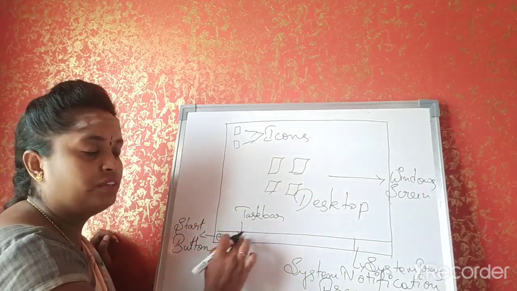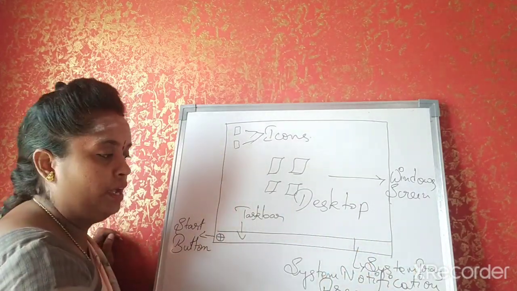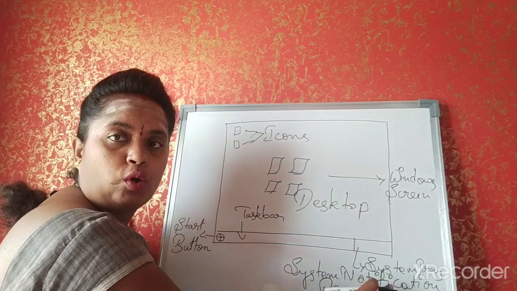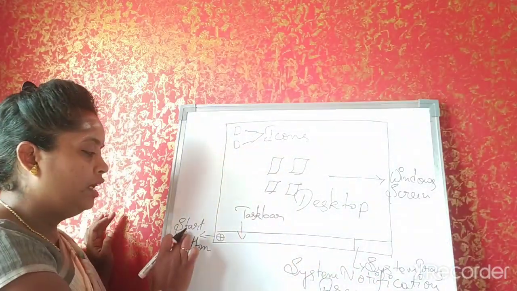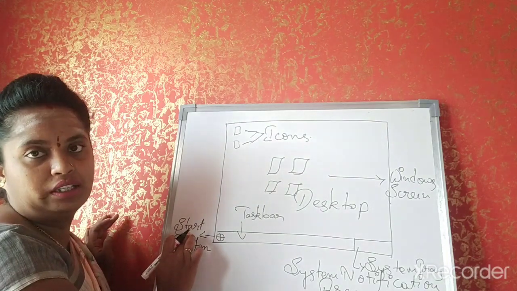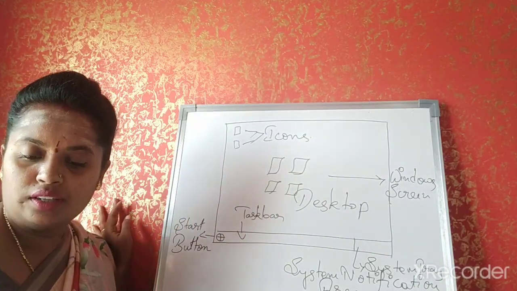The bottom strip of the desktop screen is called the taskbar. This is your system tray, and this one is your system notification area, and this is your start button. This is how it looks. Understood, children?